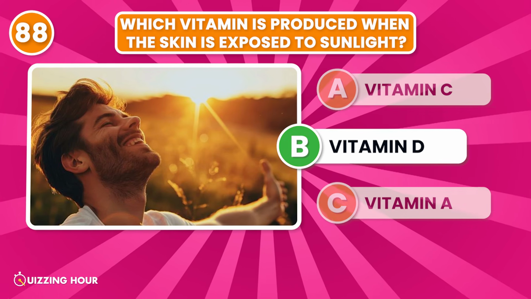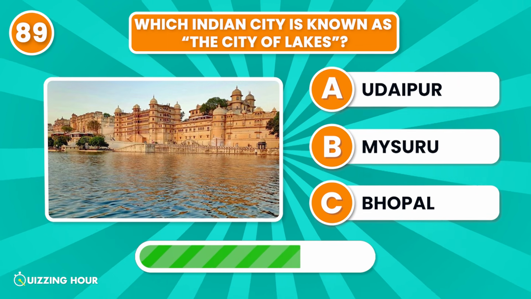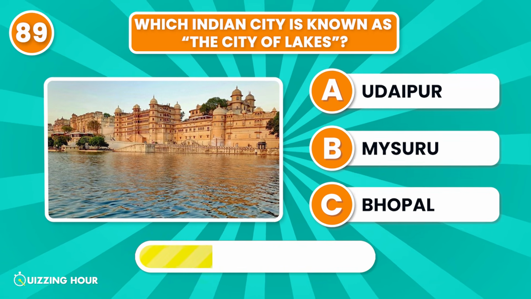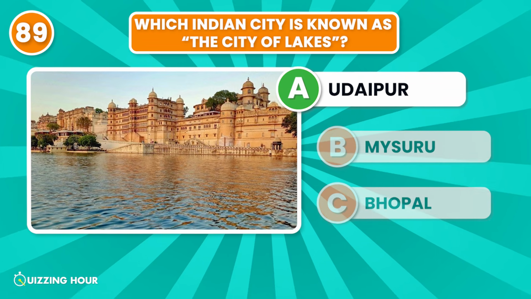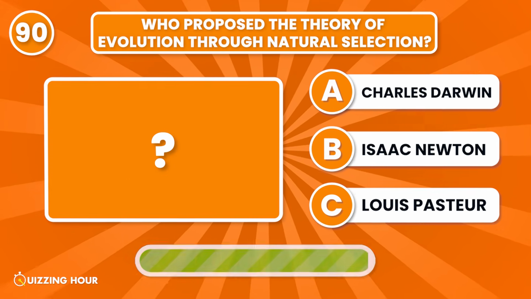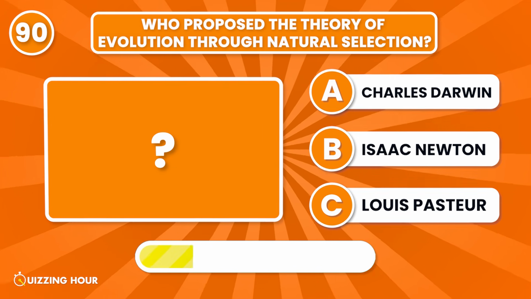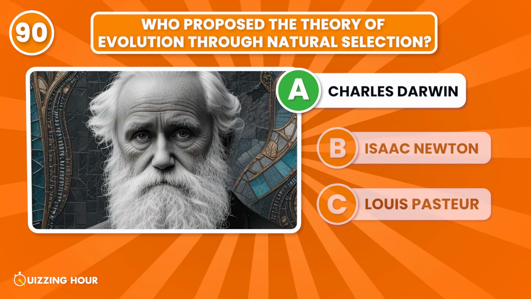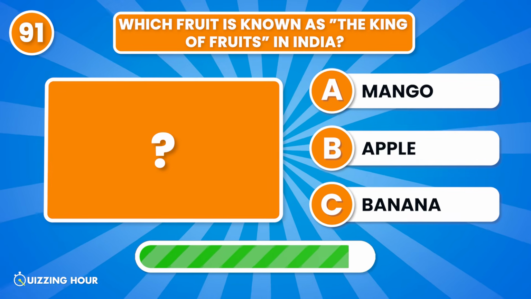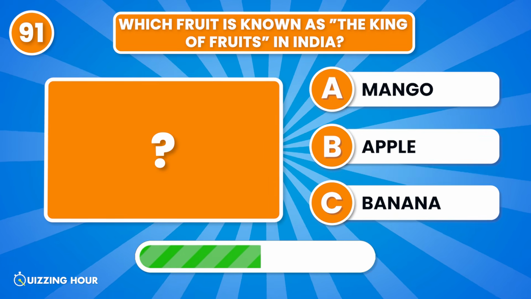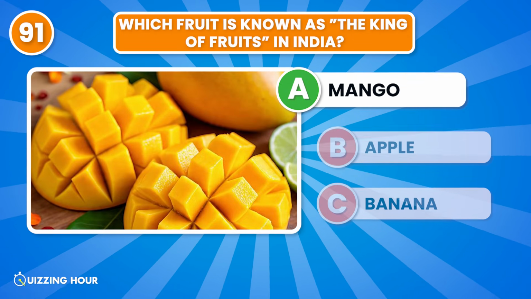Vitamin D. Which Indian city is known as the City of Lakes? Udaipur. Who proposed the theory of evolution by natural selection? Charles Darwin. Which fruit is known as the king of fruits in India? Mango.